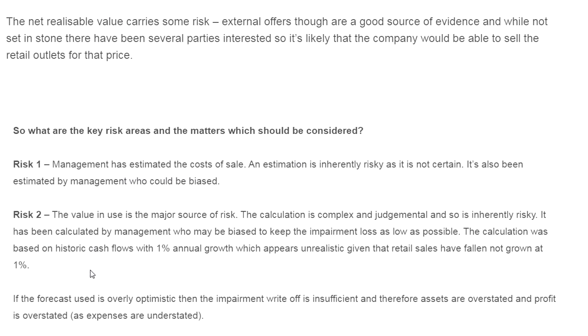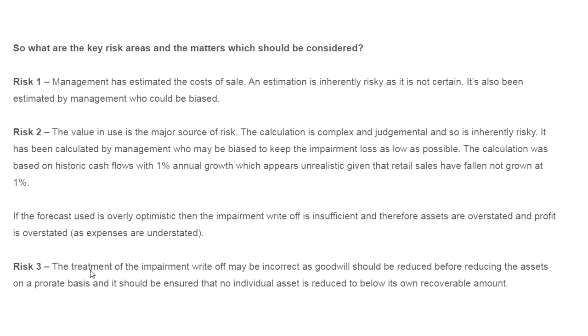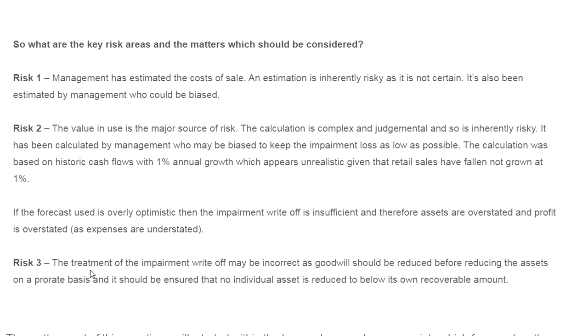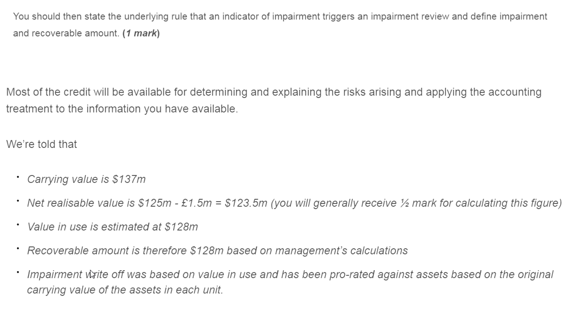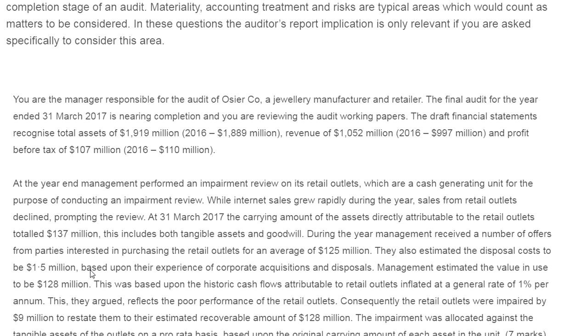So just taking the bold because that is more important. What are the key risks and the matters which should be considered? Management has estimated the cost of sale. Here you can see that management performed a review of the carrying amount of the retail outlet.